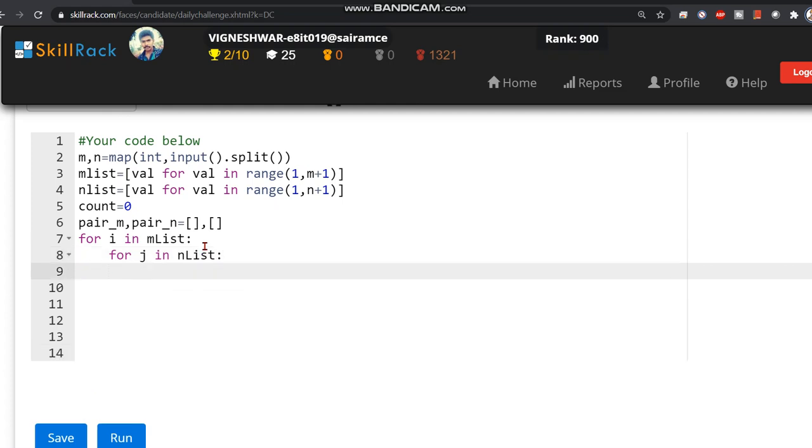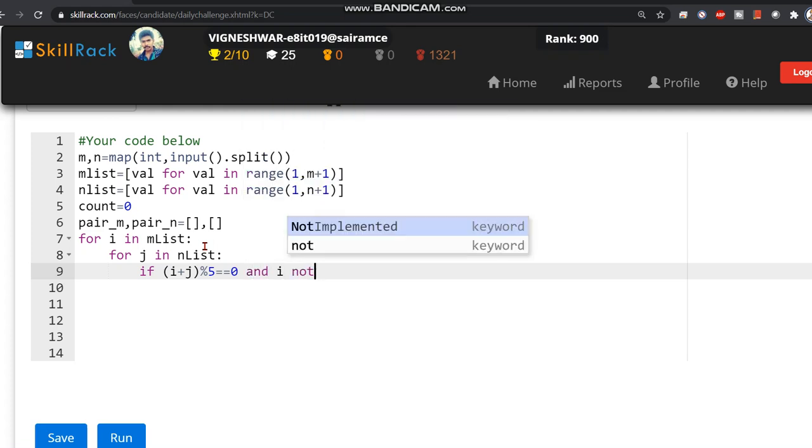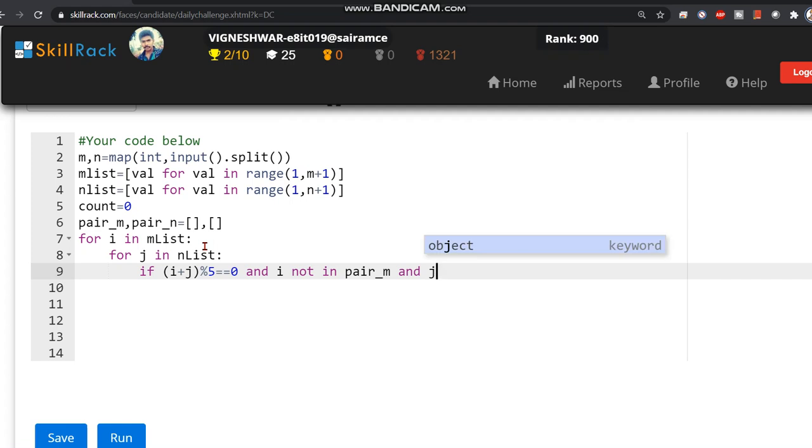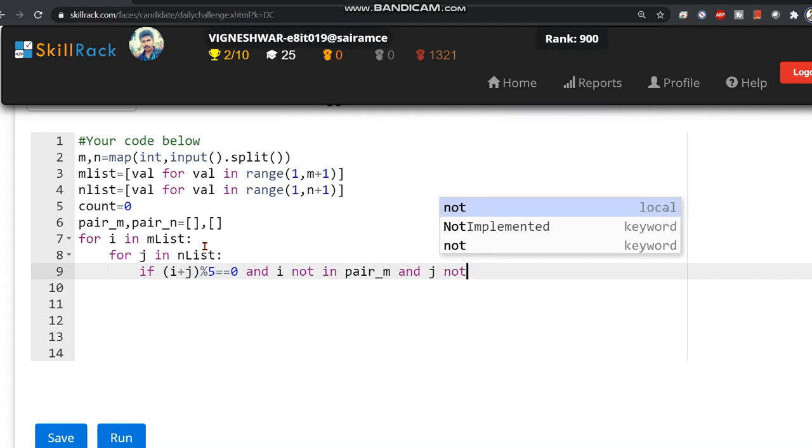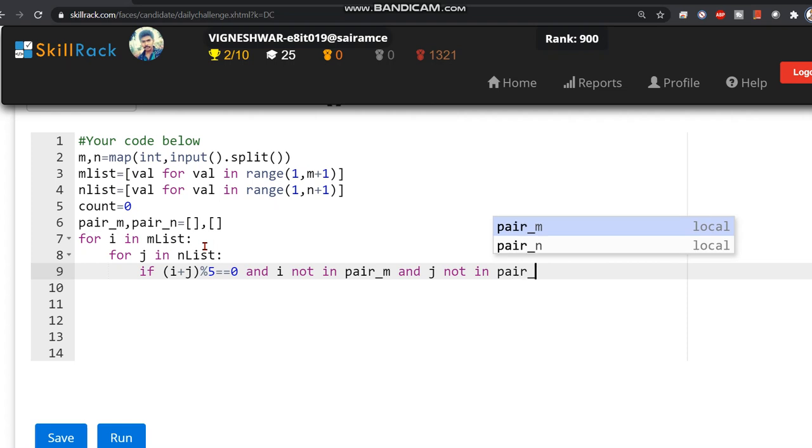So we have two for loops and we check whether i plus j, modulo 5, that is dividing by 5 and getting the remainder, is 0, and i is not in pair m, which I'm checking for duplication, and j is not in pair n.